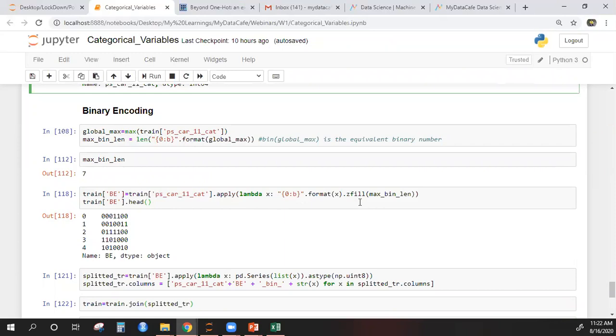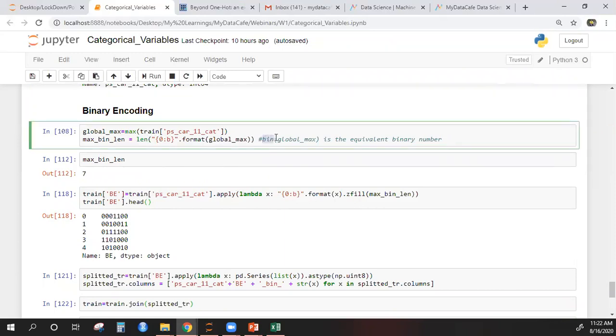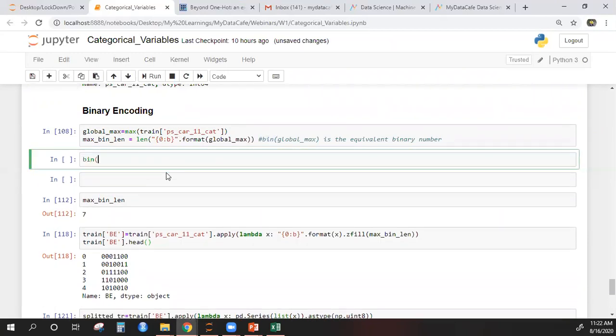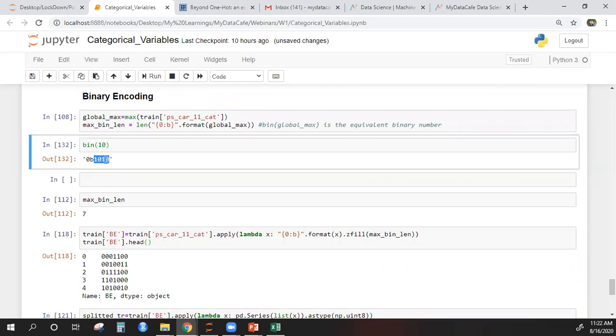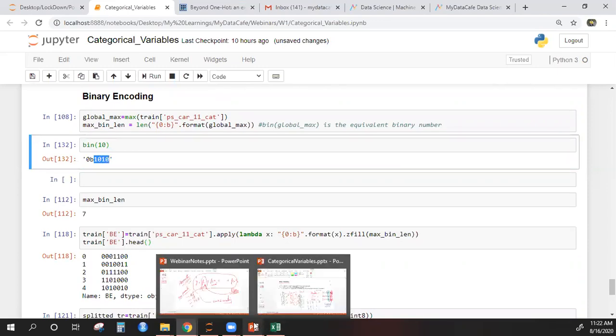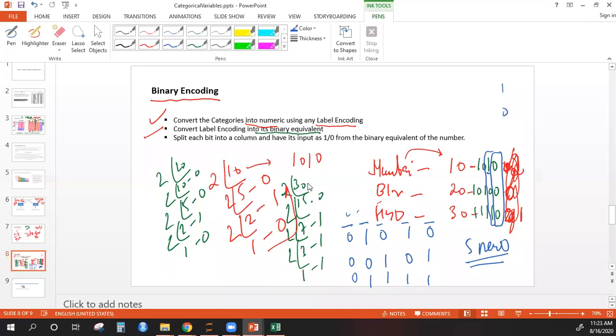Where is it? Yeah, this one. So you just write bin. Let me show you. So you write bin and you write the number, so for example, 10. You run it and this is what you have. Whatever you have after this b is binary. So 1010, right? And I think this is what we also got. So for 10 we got 1010.